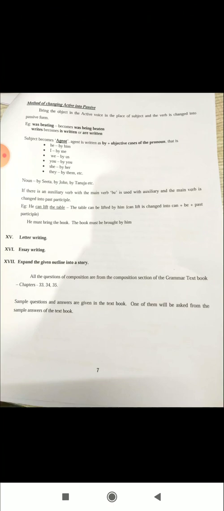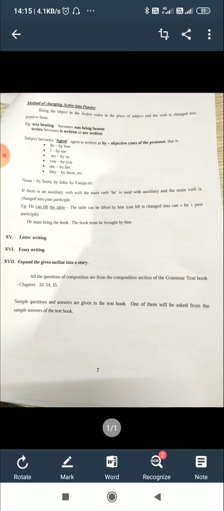You becomes by you. She becomes by her. They becomes by them. Him, me, us, you, her, them are the objective cases of the pronouns he, I, we, you, she, and they.